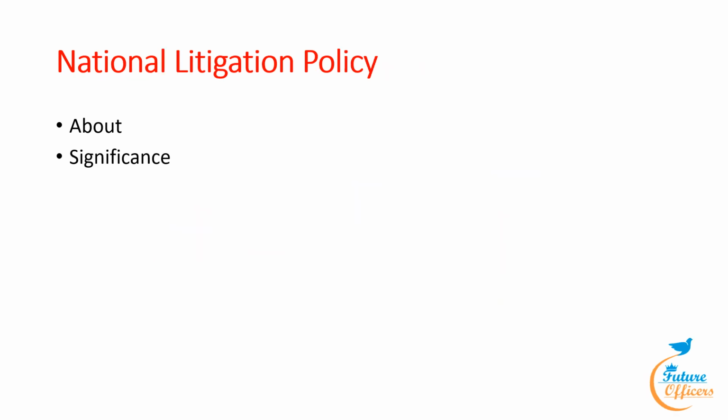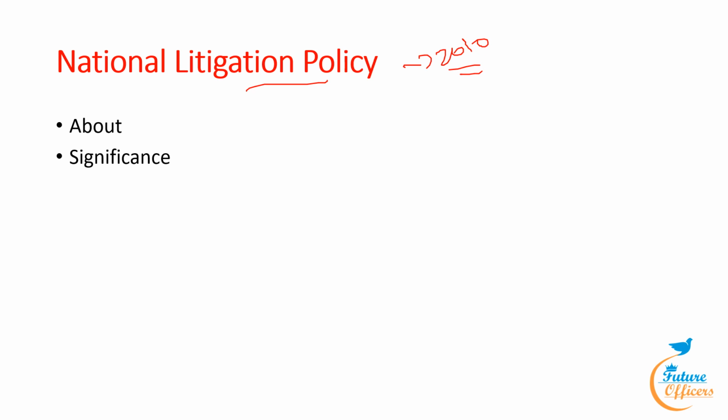Our next topic is about national litigation policy. Recently, nearly 50 million legal cases are pending at various levels of the judiciary across the country, and the government is the country's leading litigator. For example, the government is responsible for 73% of all cases admitted by the Supreme Court. The national litigation policy was launched in the year 2010 to make the government a more responsible litigant. However, the policy was not implemented.